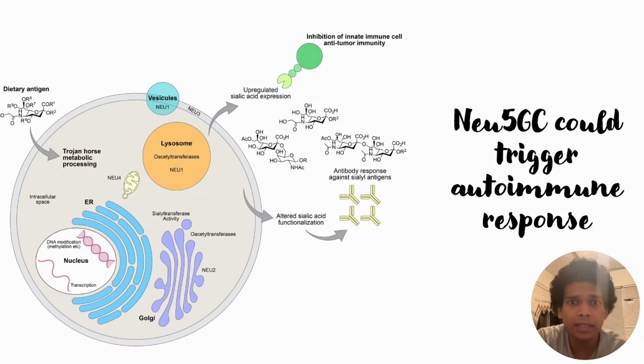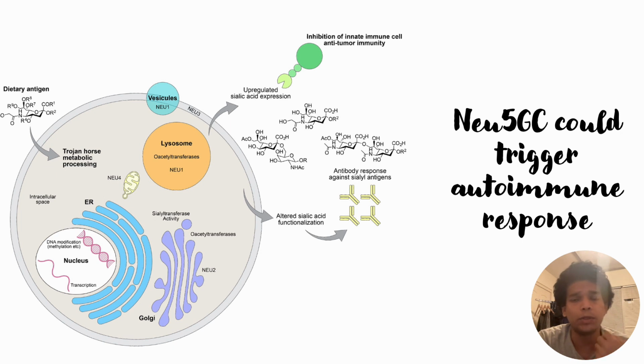In this video, we will discuss how this Neu5Gc could trigger an autoimmune response, or in other terms, how this is the new cause of cancer in the new generation of people. So let us start with what is this Neu5Gc. Neu5Gc is a kind of carbohydrate, or sialic acid, that used to be found in human beings.